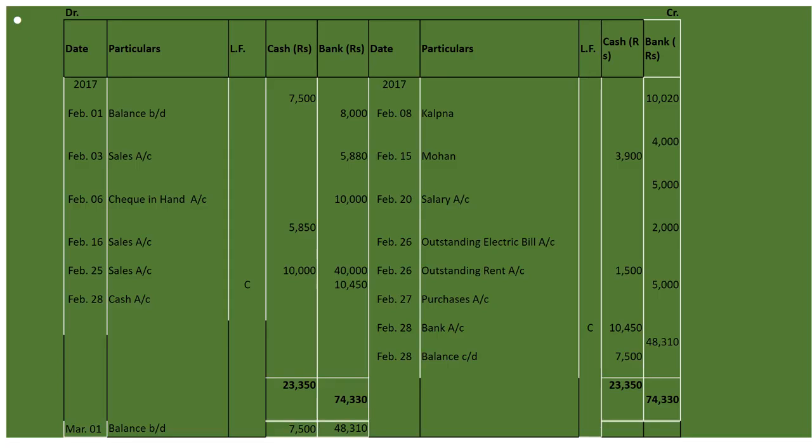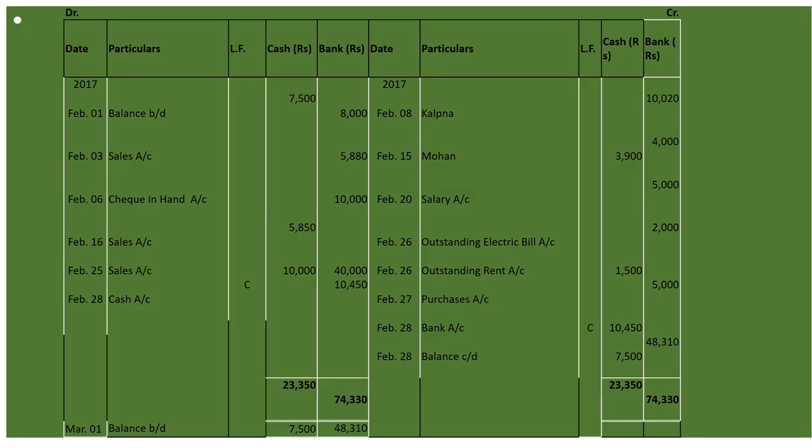On Feb 26th, paid electric bill 2,000 for January by check and paid rent for January 1,500. So on Feb 26, by outstanding electricity bill 2,000 under bank, and by outstanding rent 1,500 by cash. Fine. On Feb 27, they are saying cash purchases 5,000, issued a check. So by purchases account, and we will write the amount under the bank column.